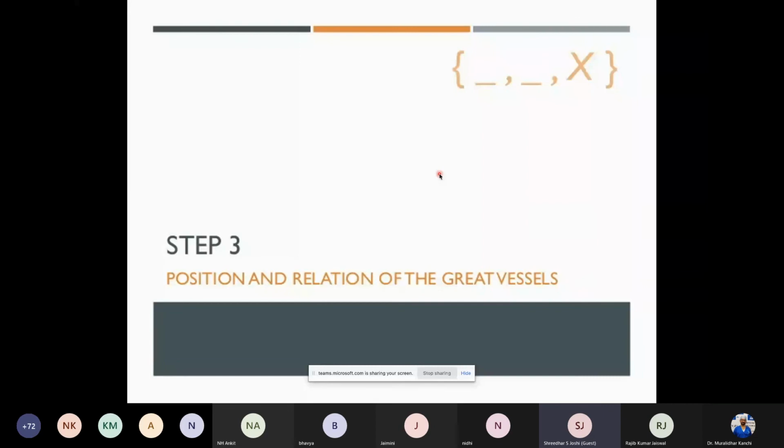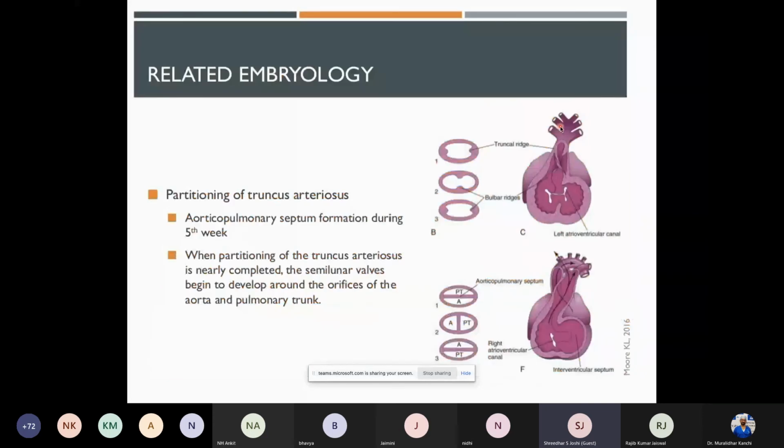Having defined the ventricles, moving on to the great arteries, the third part of the segmentation. Before we get into it, a very brief part of the embryology. Like I said, the truncus arteriosus, the distal end of the primitive tube, which ends up as the great arteries, the aorta and the PA, is one single tube to begin with. There are small bulbous ridges which appear over time as the heart starts developing. These ridges come to the center and complete.